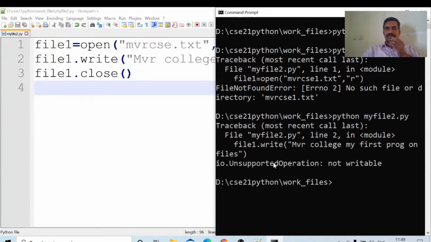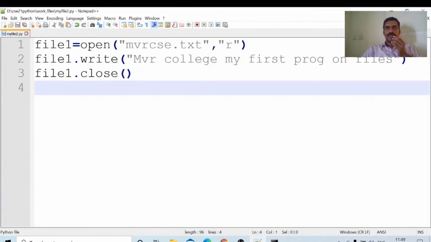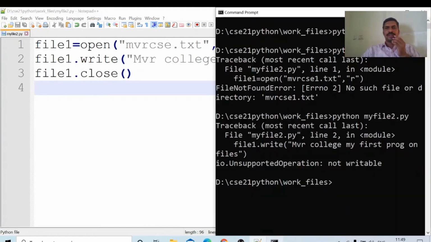Okay, here we see "unsupported operation: not writable." Why not writable? Because the file is opened in read mode, not write or append mode. So that's why it created an error like this. The file is not writable: io.UnsupportedOperation.